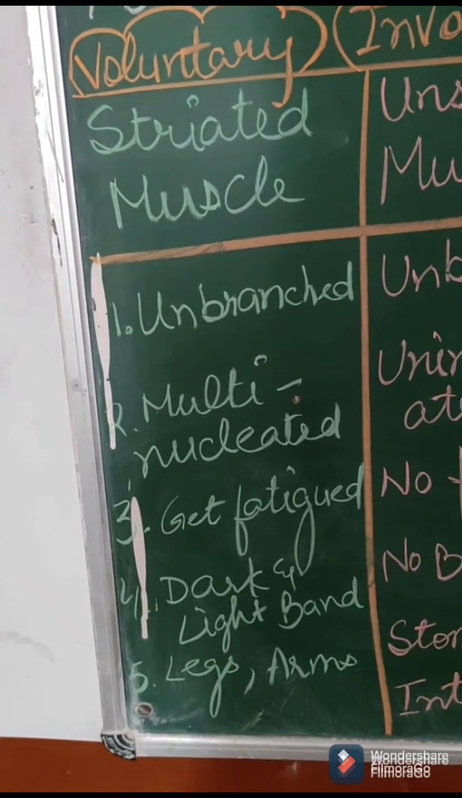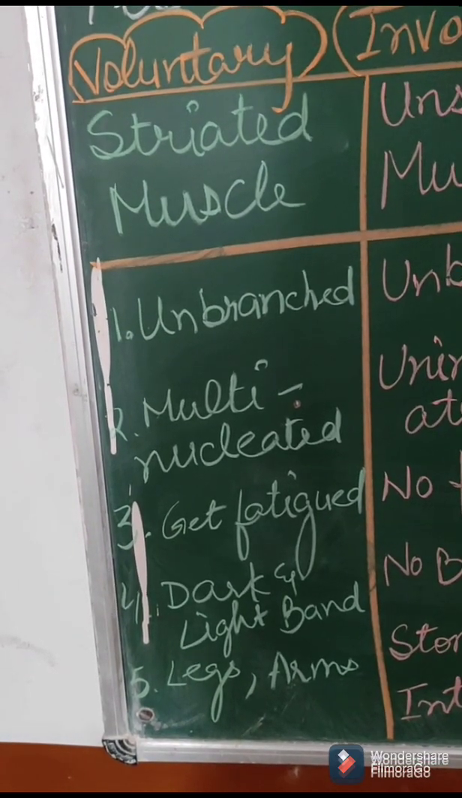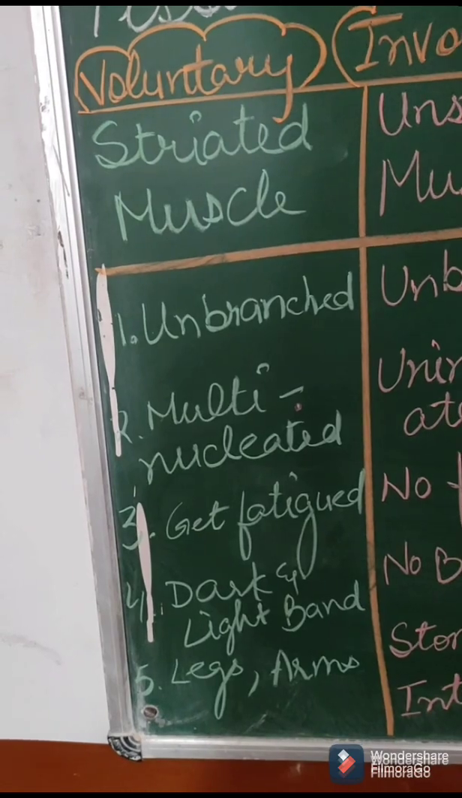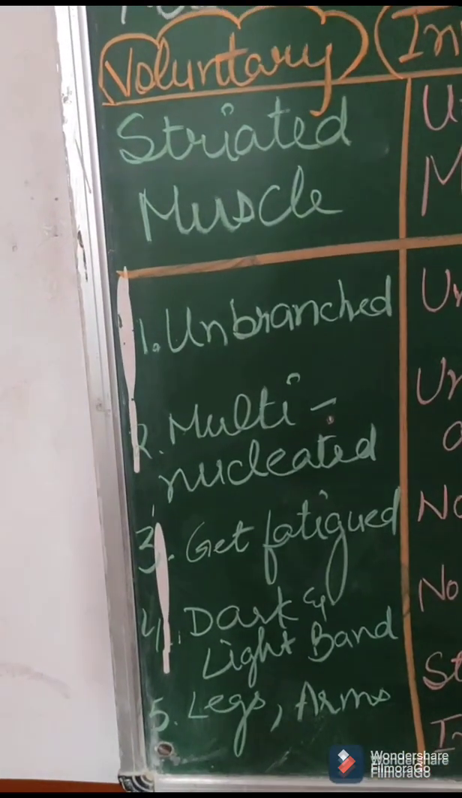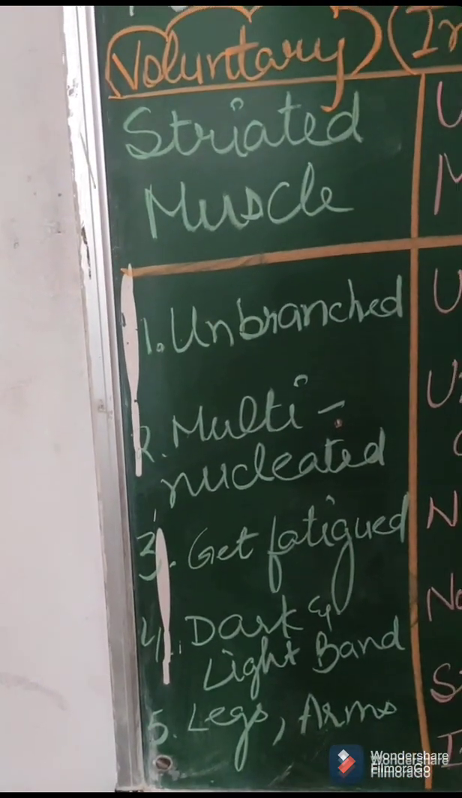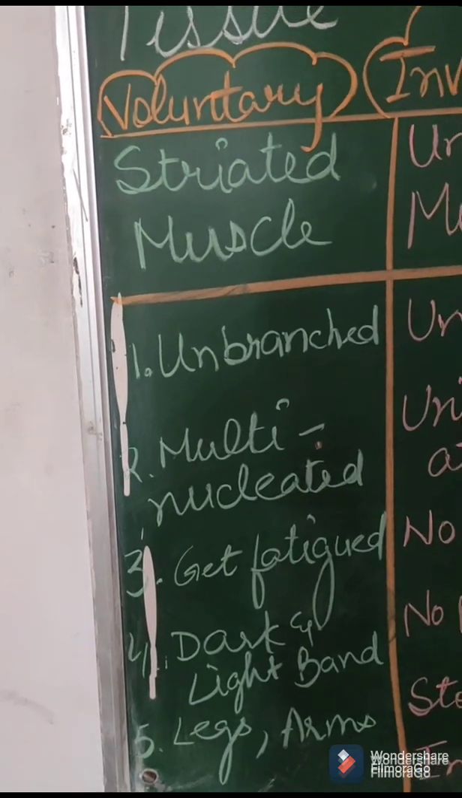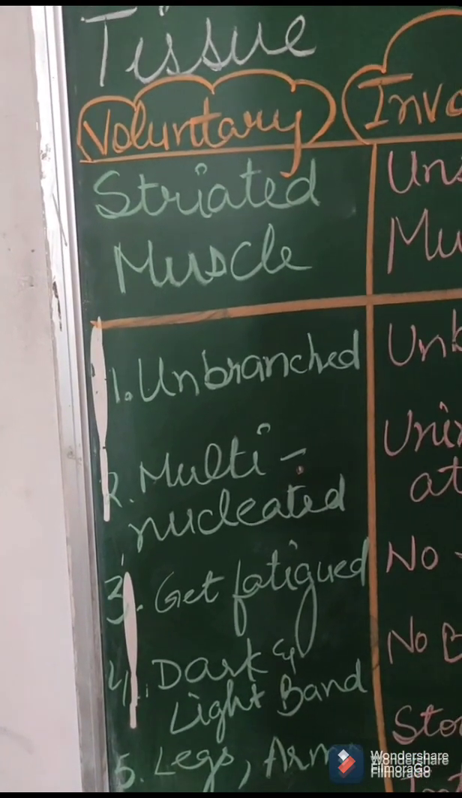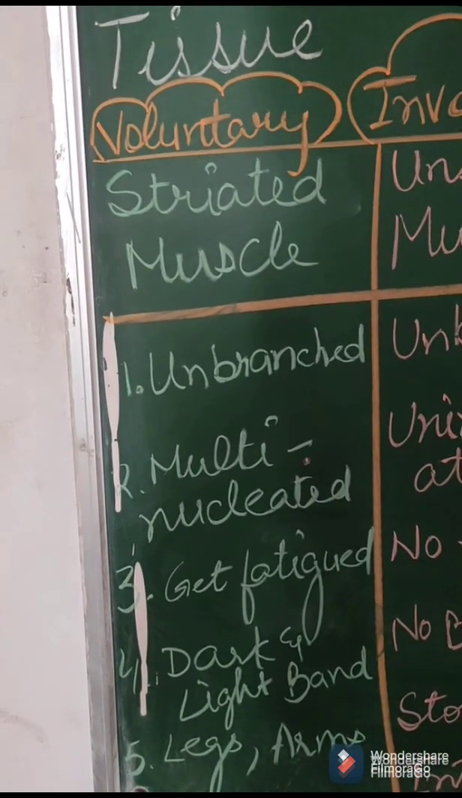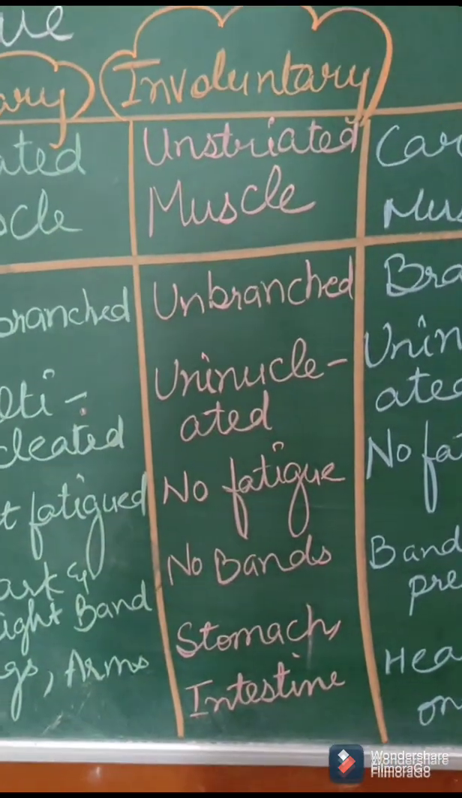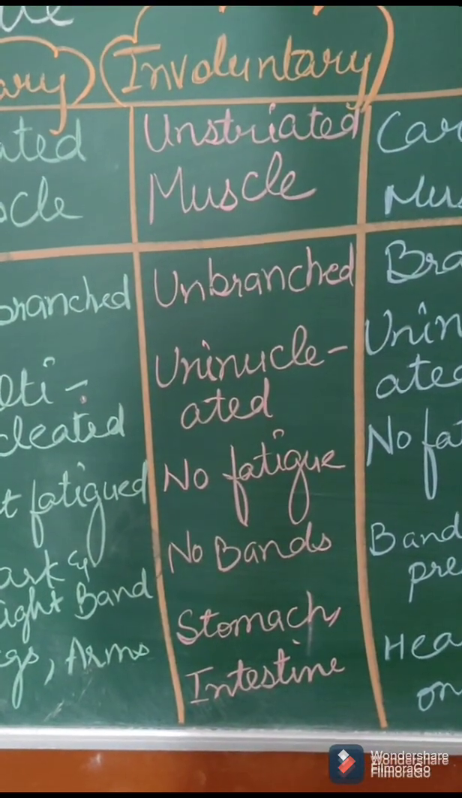So striated muscles, that means which are present in legs and arms, they work according to you, with your choice only. If you don't want to work, legs and arms, they are not going to work. If you want to run, the muscles of leg will help you to run. Alright? Similarly, unstriated, these are known as involuntary.